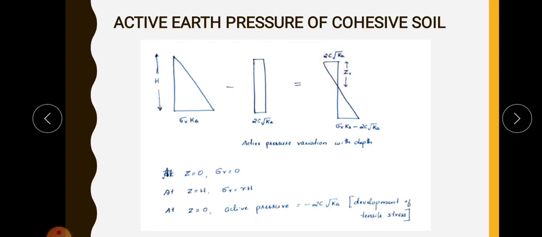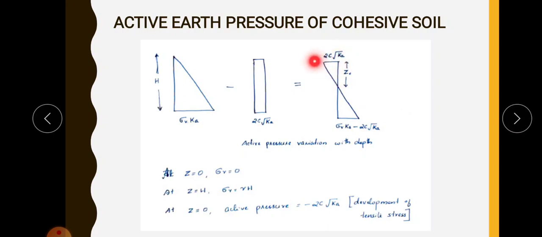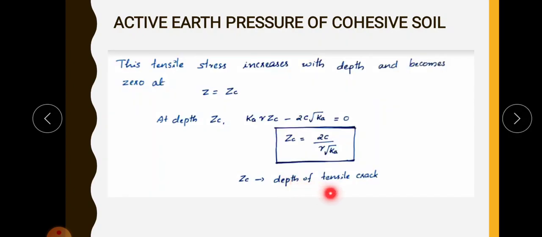So this zone is the tensile zone, and this is a negative value. I will explain it in the next figure. This tensile stress decreases with depth, and it reaches 0 at this point. That depth is known as the depth of tensile crack, which is marked as Zc.